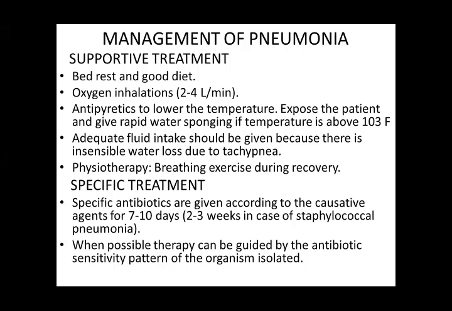We should give adequate fluid because due to respiratory distress there is loss of water from the lungs, and there is insensible water loss due to tachypnea. We can do chest exercises or physiotherapy during the recovery period, so that the patient can expectorate secretions easily.